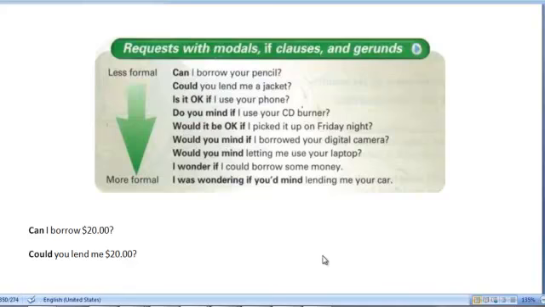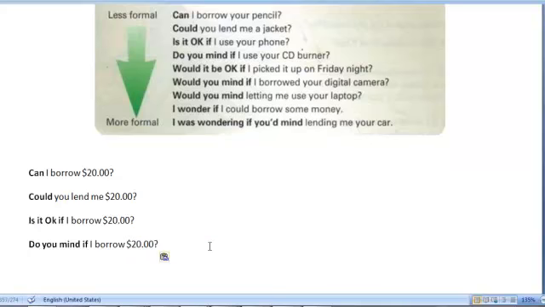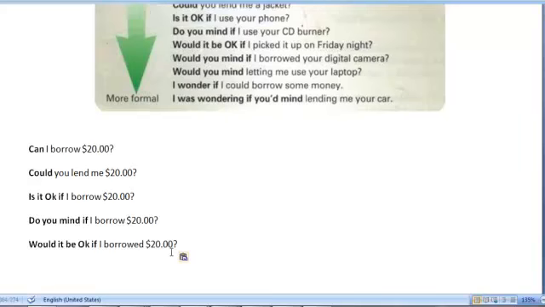Another way could be, is it okay if I borrow $20? All right. And what could be another way? Well, we can say, do you mind if I borrow $20? Okay. Would it be okay if I borrow $20?